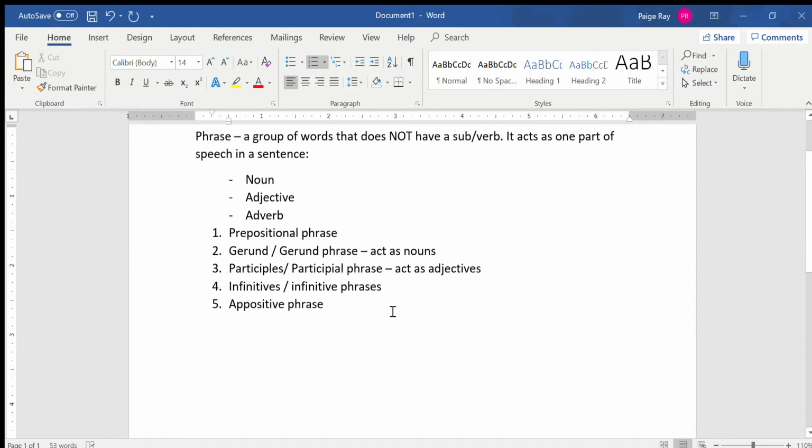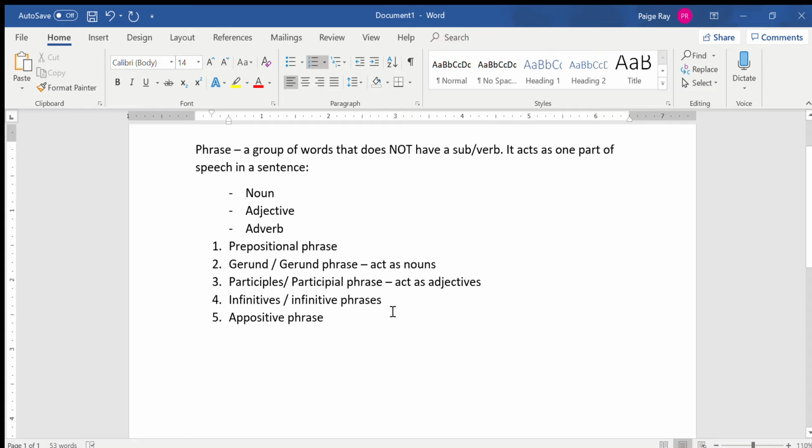Okay, this is the last video on phrases. So in our first videos 1 through 5, we looked at what a phrase is in general, what the various phrases can function as, either noun, adjective, or adverb. We reviewed the prepositional phrase, the verbal phrases, which would be the gerunds, participles, and infinitives, and finally the appositive phrase, which is pretty simple to understand.